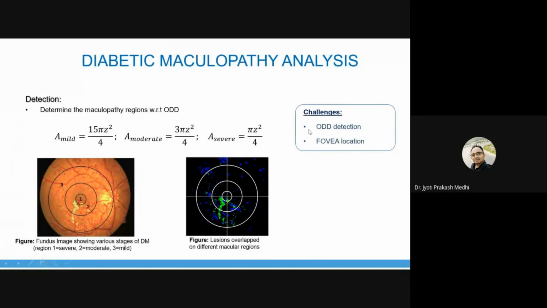Next, diabetic maculopathy analysis. Here the challenge lies mainly in optic disc diameter detection and fovea localization. If the optic disc diameter detection is not proper, then the concentric circles will not be in the proper position. Then if the fovea location is not proper, obviously the analysis will not be proper, because the fovea should lie at the center of the analysis. So if the fovea is not detected properly, then we cannot go for grading of the diabetic maculopathy.